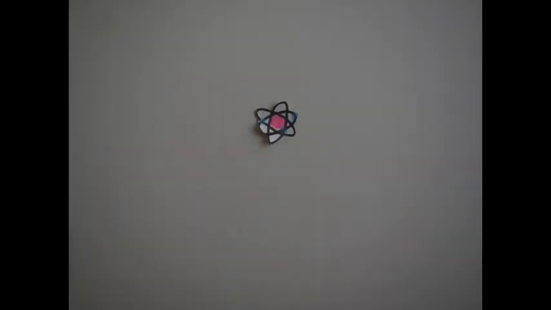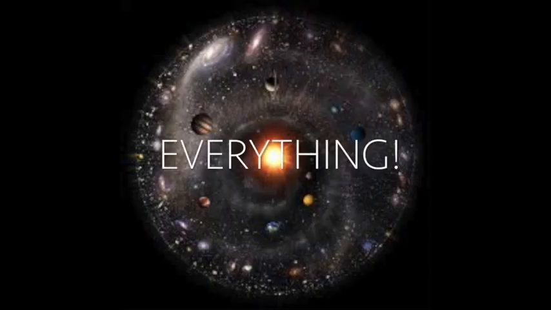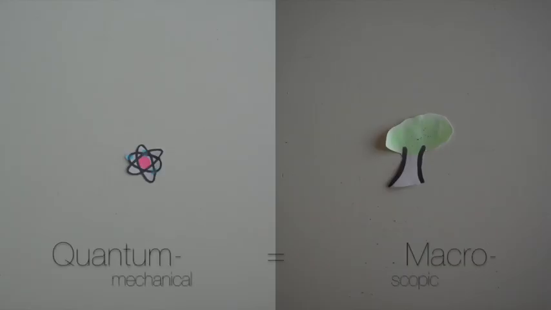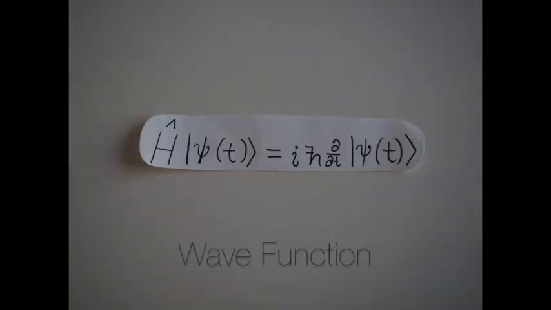Knowing that the macroscopic world is made up of microscopic particles, Everett looked at a quantum mechanical equation by Dr. Erwin Schrödinger and thought, why can't we apply this to everything? Since the macroscopic world is made up of microscopic particles, Everett thought that everything macroscopic could also be quantum mechanical. Everett looked at the equation to calculate the probability that a particle such as an electron will be in a certain place at a certain time. This equation is called a wave function.